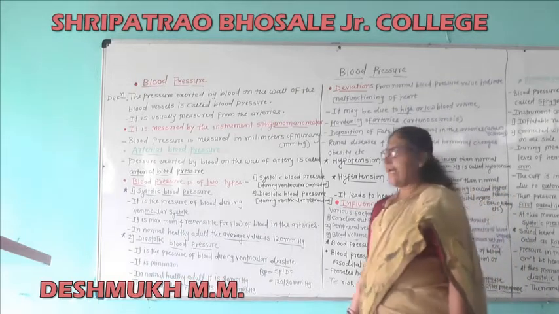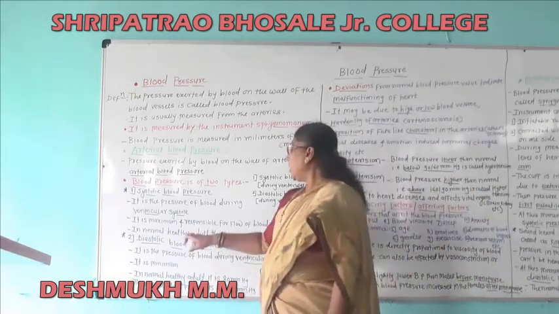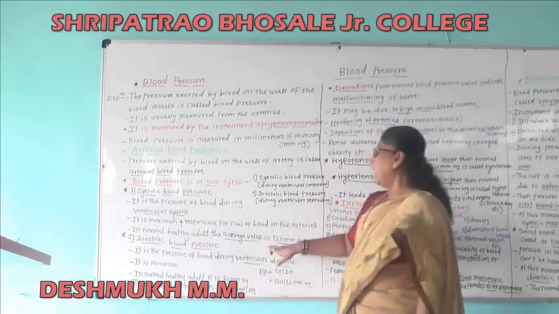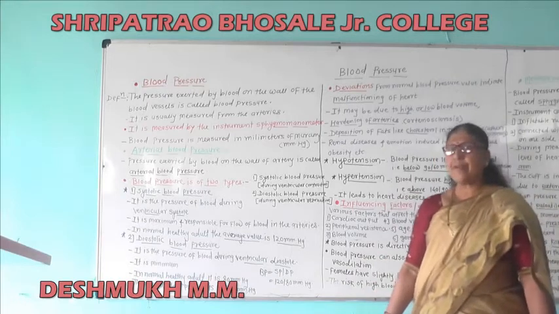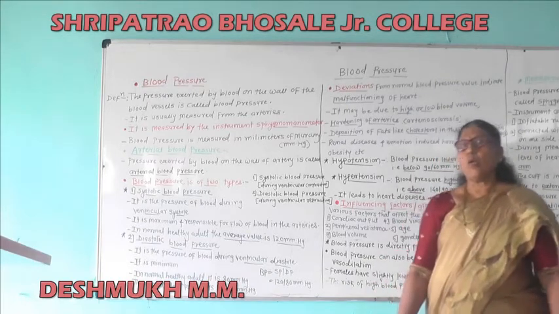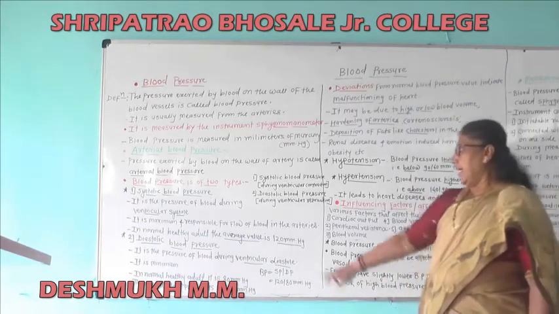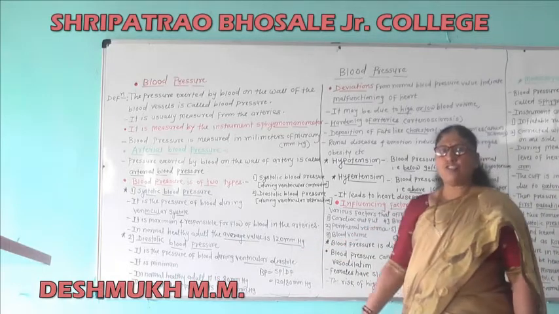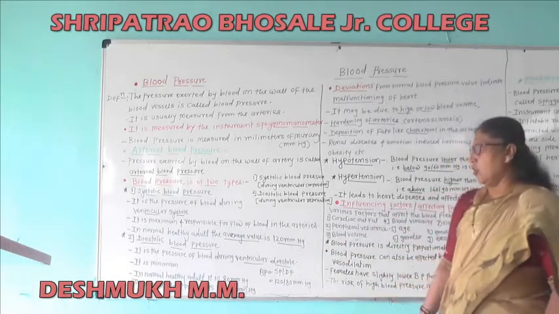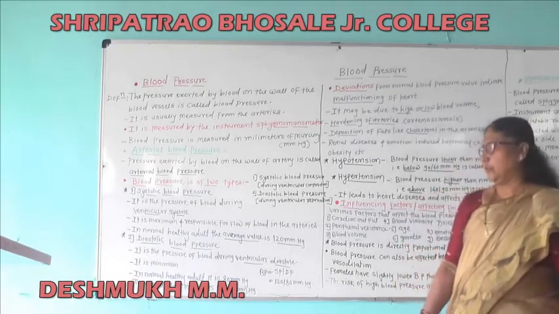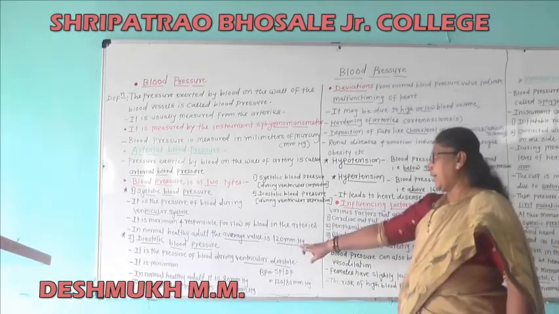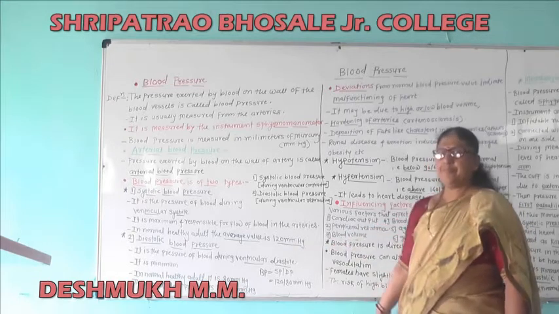In a normal healthy adult, the average value is 120 mm Hg.